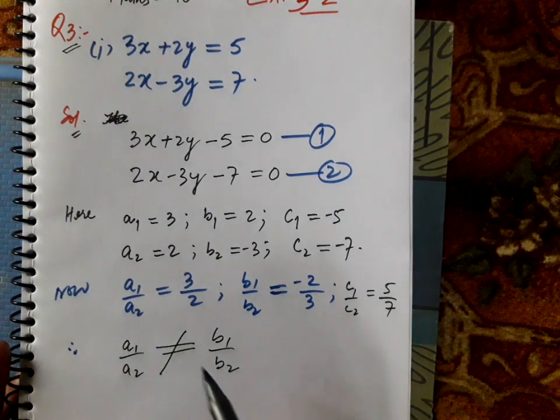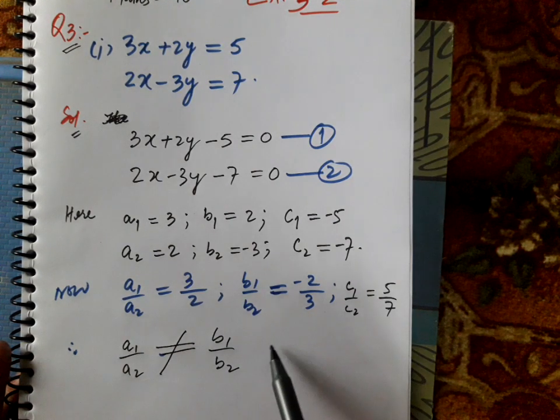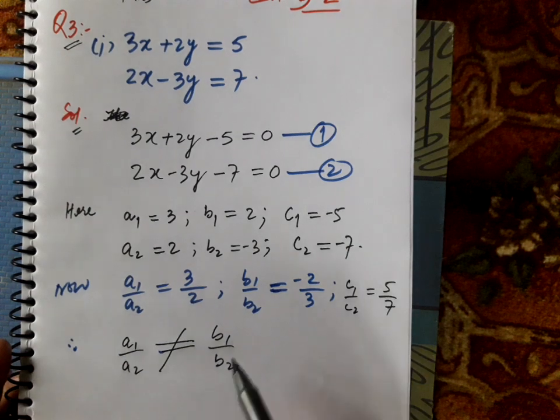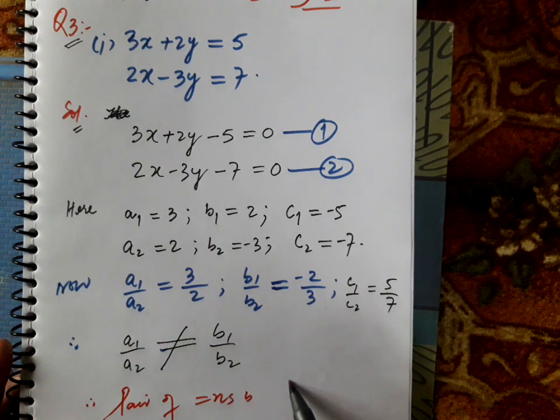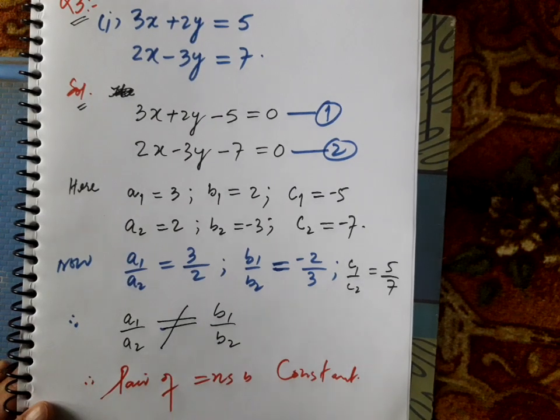So if the ratios are not equal, then we can say that the pair of equations is consistent. So it is a consistent pair.